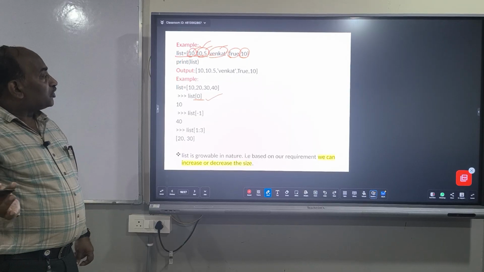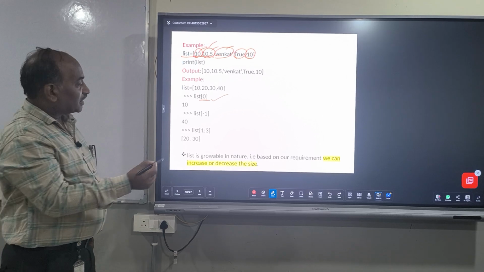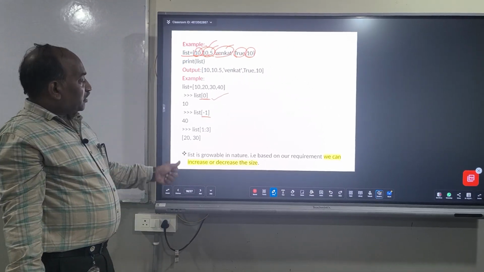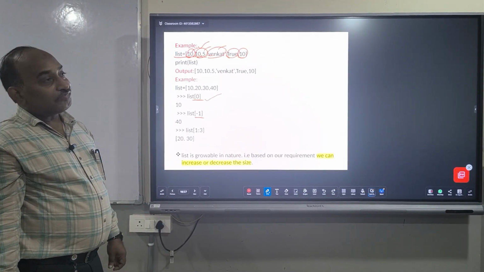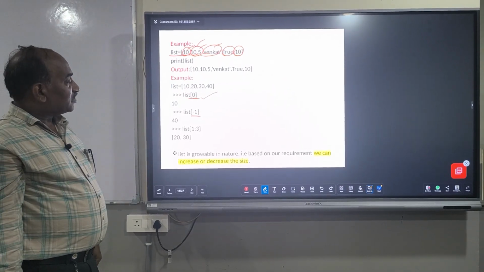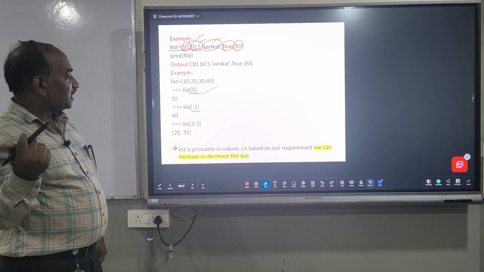If you want to access the elements in reverse order, we need to specify the index as -1. That means we can access the last element in two ways. One is list of n minus 1, the other way is list of -1. It gets the last element of a list.